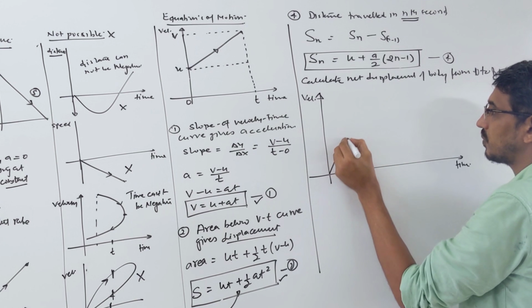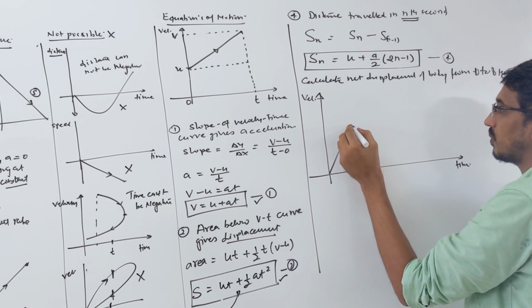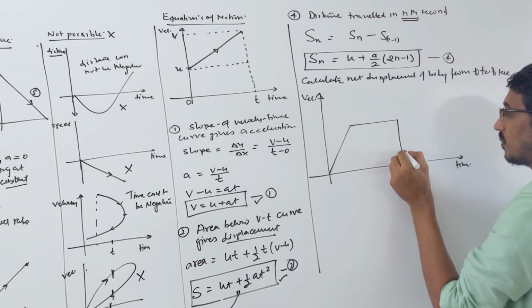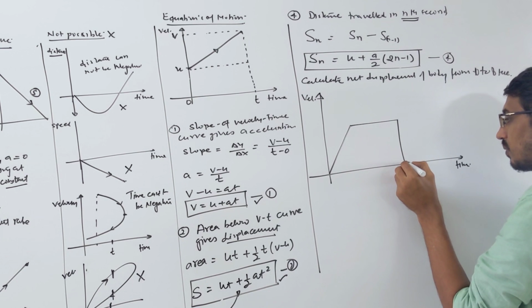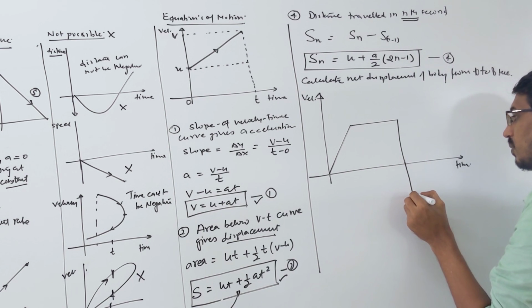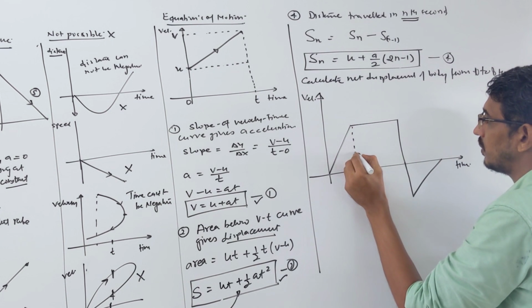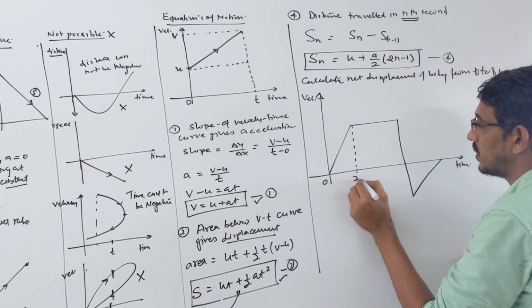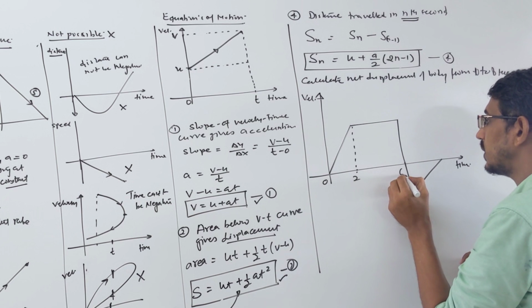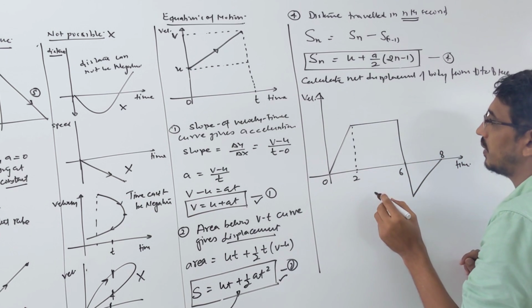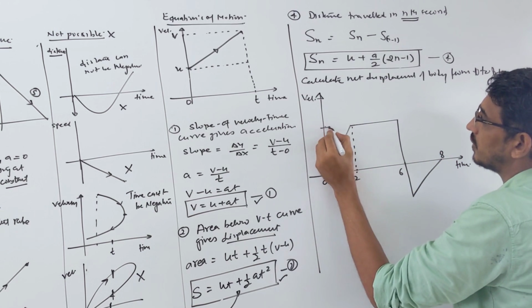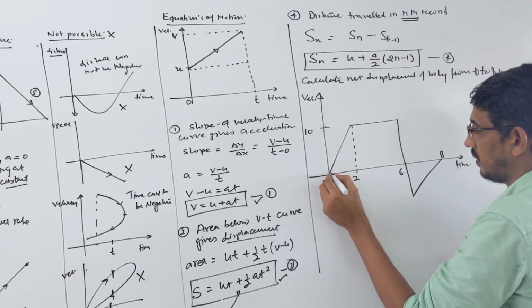Suppose, okay, this is 0, this is 2, this is 6, that's 8, and this is 10 on this side.